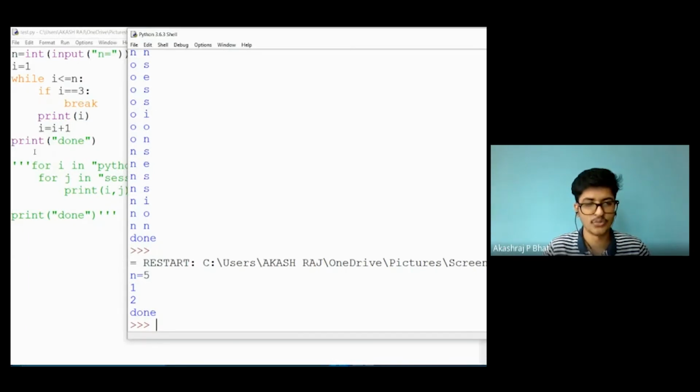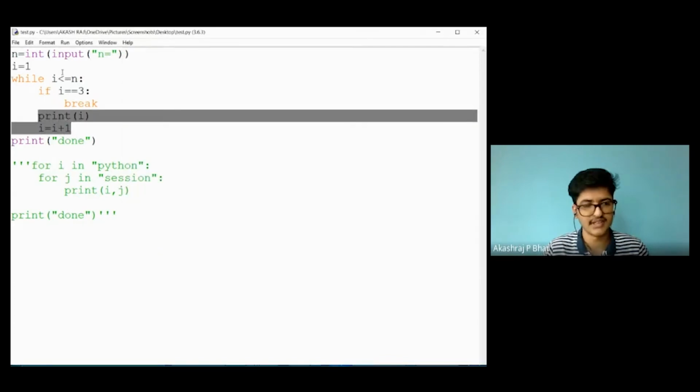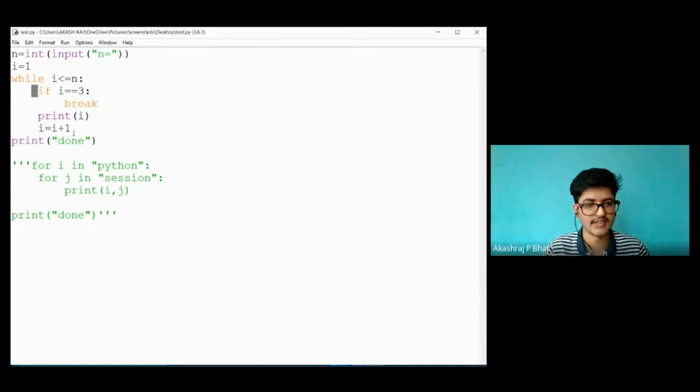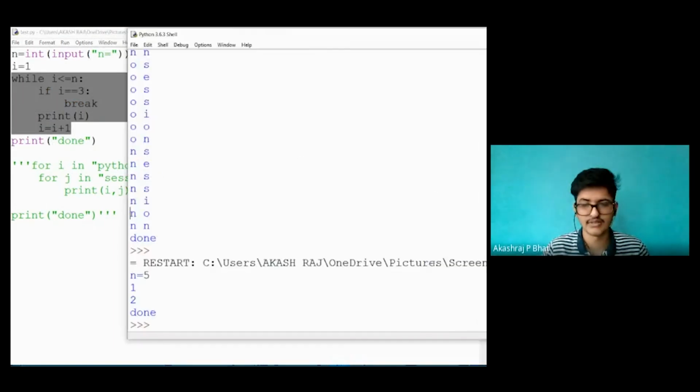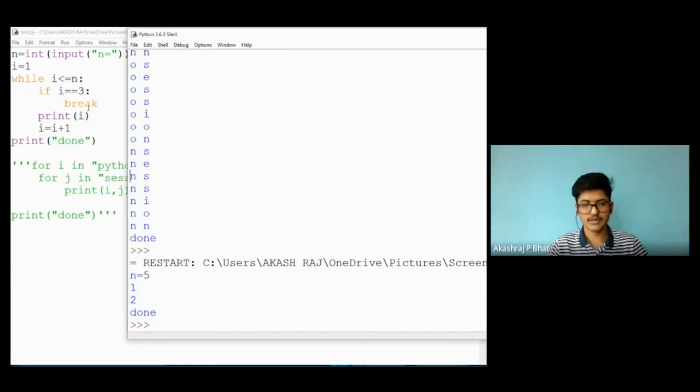You can see the entire loop stops there, that is, all the statements which are there. The entire loop itself gets stopped, and the next immediate statement, that is print done, will get executed. So that is the usage of break. We mention some condition, and if that condition is satisfied, and if you mention break inside that if statement or decision making statement, the loop directly stops there itself. So that is regarding break.